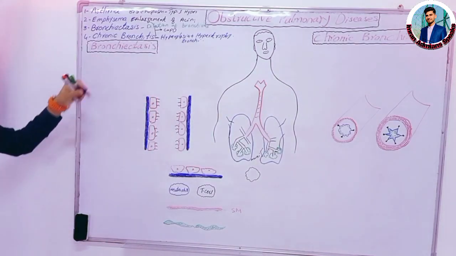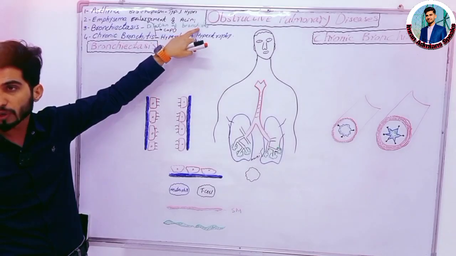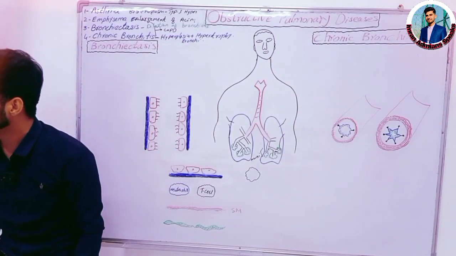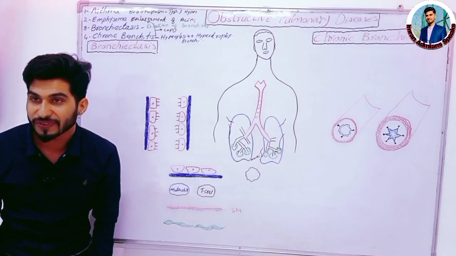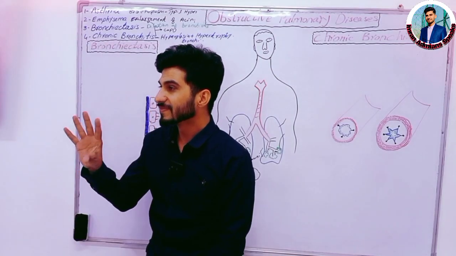Now we will talk about bronchiectasis. Bronchiectasis is the dilation of the bronchioles due to what? Due to the destruction of elastic fibers. Elastic fibers play a role like a spring.